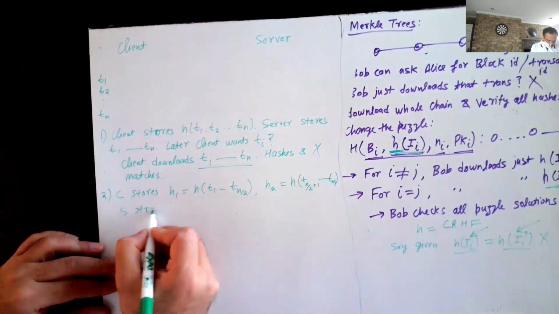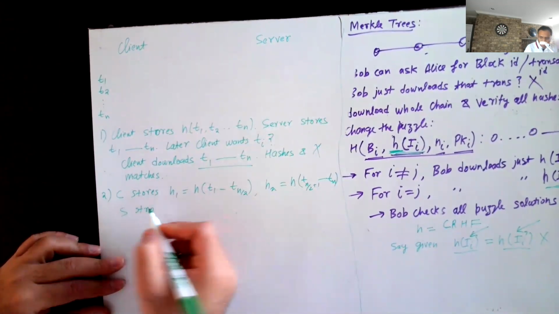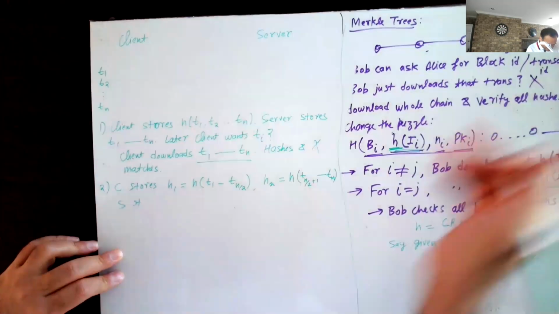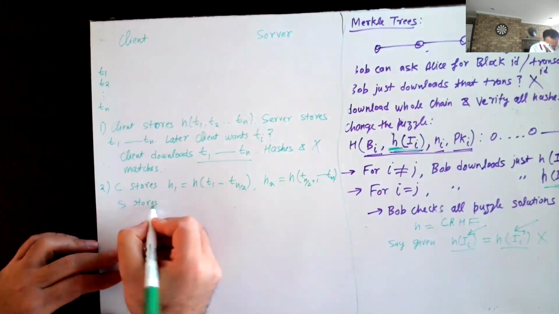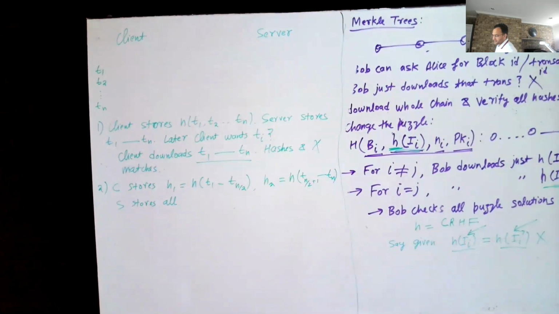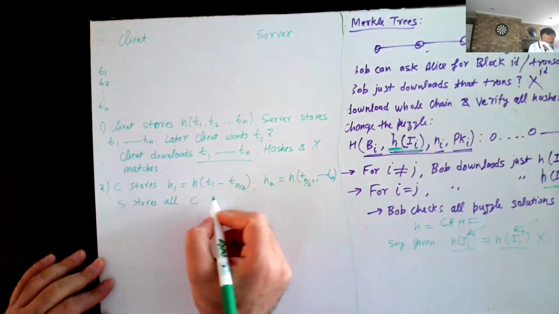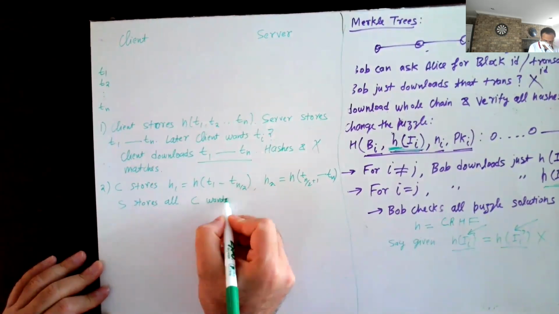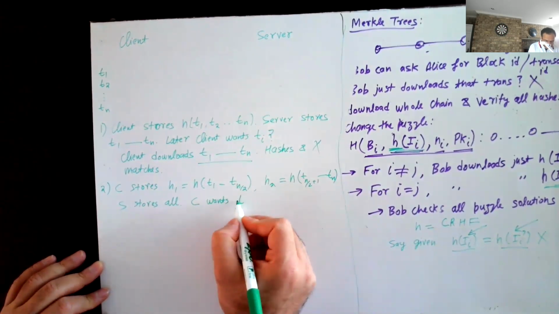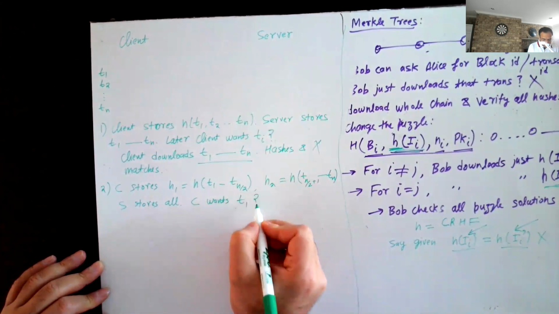And then the server, just like last time, stores all the transactions. So now, say the client wants some transaction, let's take a concrete example. Let's say the client wants the transaction T1.